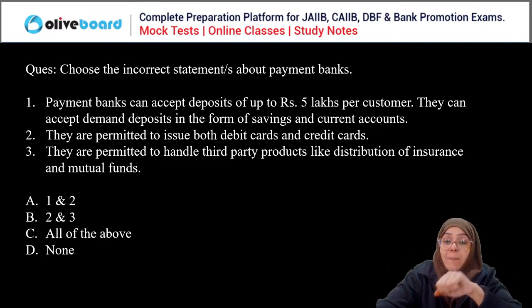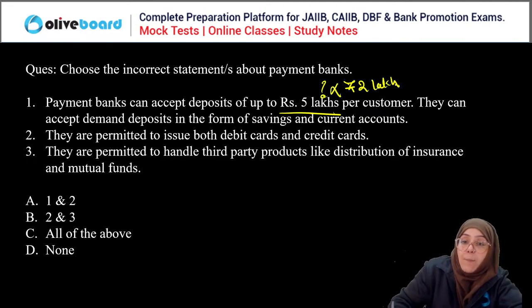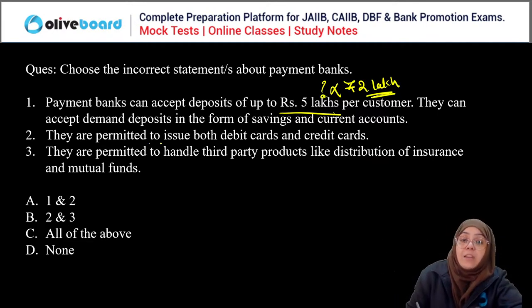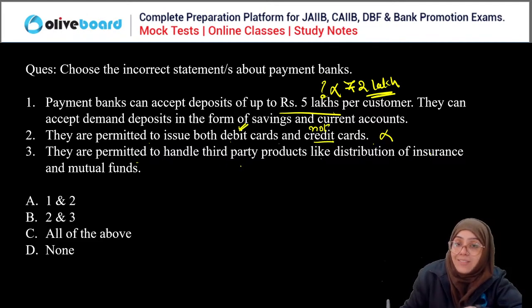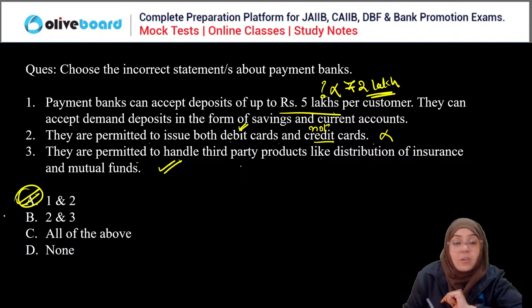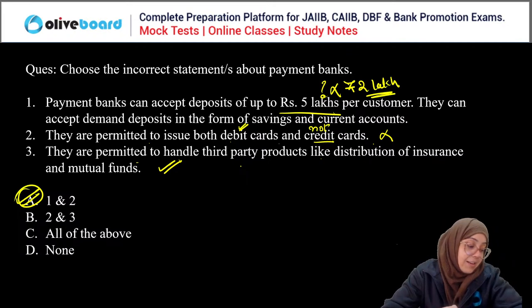We have to choose the incorrect statement about the payment bank. First, payment bank can accept deposits of up to rupees 5 lakh per customer. False. They are allowed to accept deposits of up to rupees 2 lakh per customer. Now, they are permitted to issue both debit card and credit card. False. They are permitted to issue debit card but not credit card. Third, they are permitted to handle third party products like distribution of insurance and mutual fund. That is correct. So, first and second are the incorrect statements, and third is the correct statement. So, A is the correct answer here.